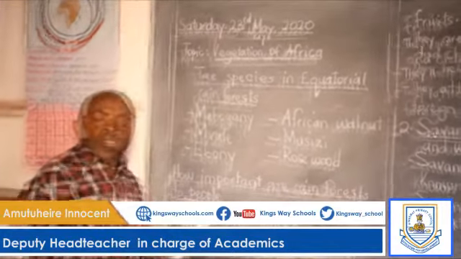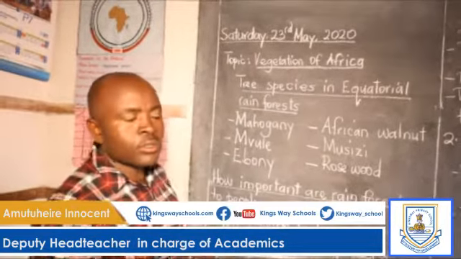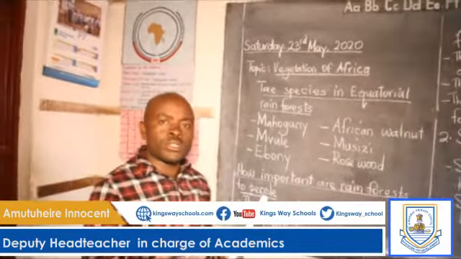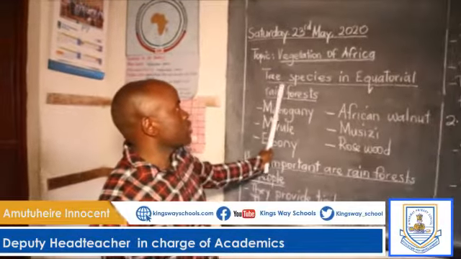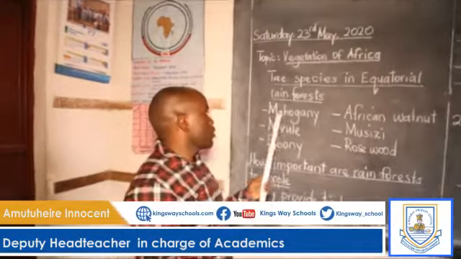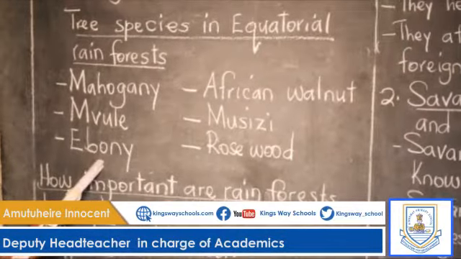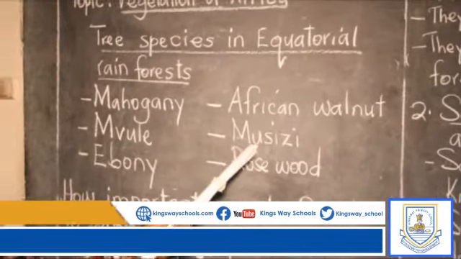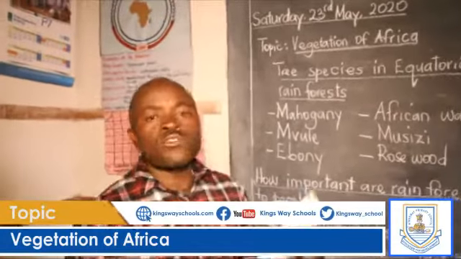Remember, we said that the equatorial rainforests are an example of natural forests. Those forests that grow by themselves, meaning that there are different tree species in those forests. That's why we have examples of the tree species in the equatorial rainforests: the mahogany, the muvule, the ebony, the African walnut, the mosses, the rosewood, and others, as we said that there are very many tree species.